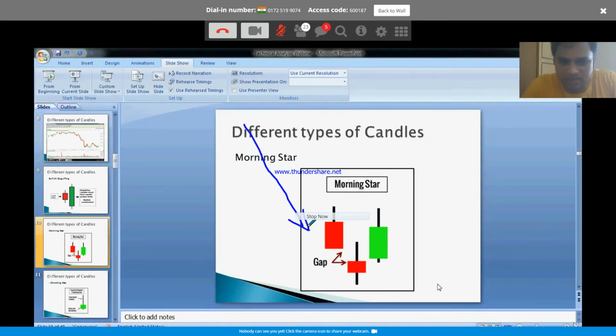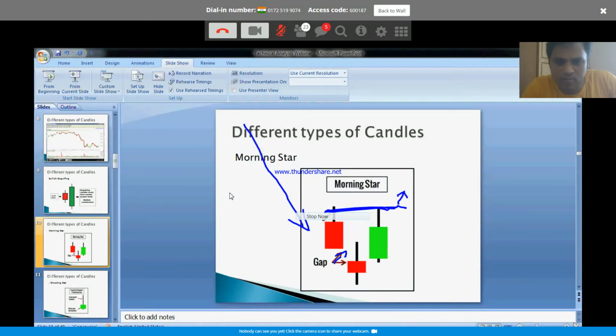Here the market is selling off, and this is the first day. The second day, you see the gap. It gapped down, with some news or some rumor or some anticipation. Let's assume this Monday morning the market gapped down, but there was no decisive sell-off that day. And what happened Tuesday? The bulls came back and bought it aggressively, and the moment the price is above this line, you can take a long entry.